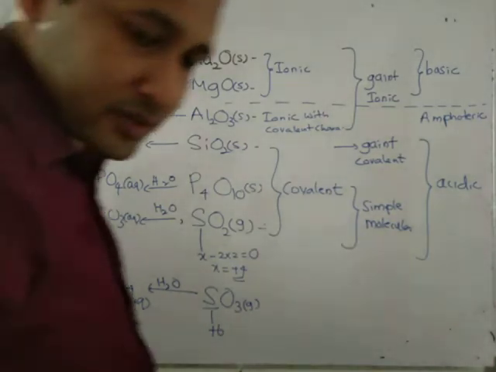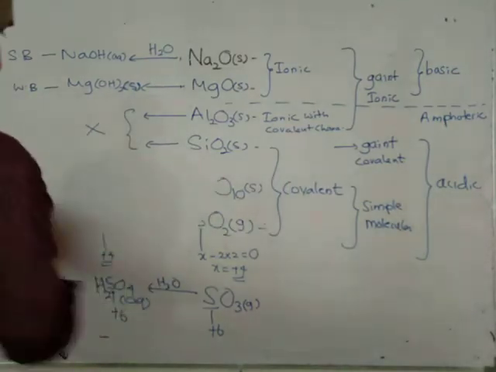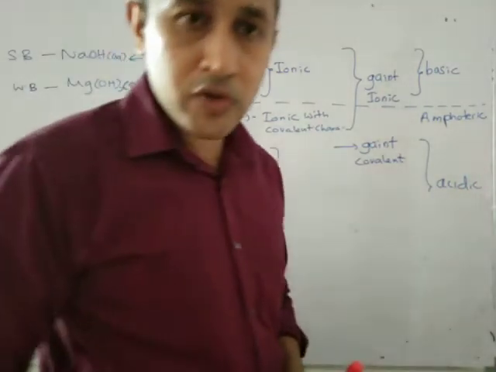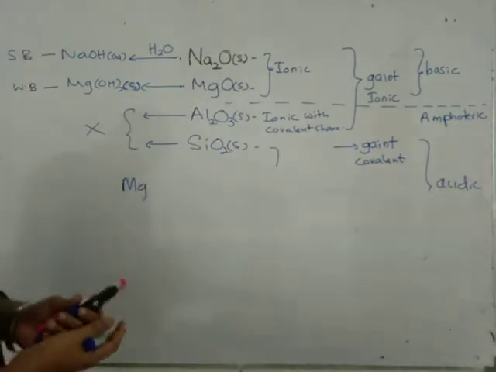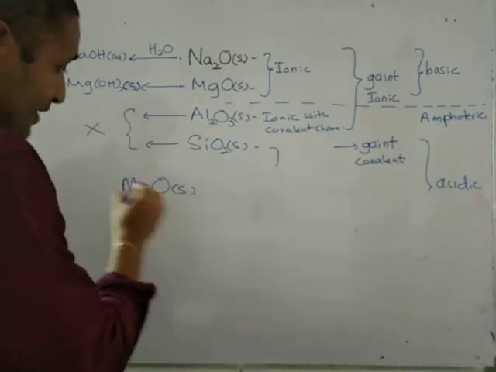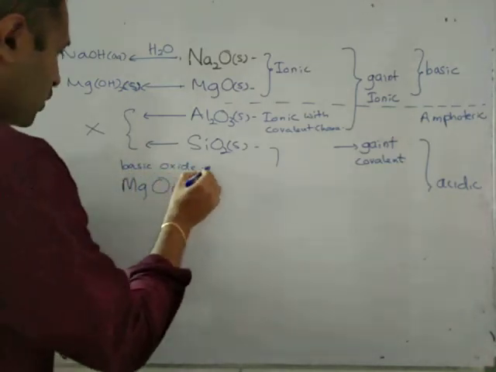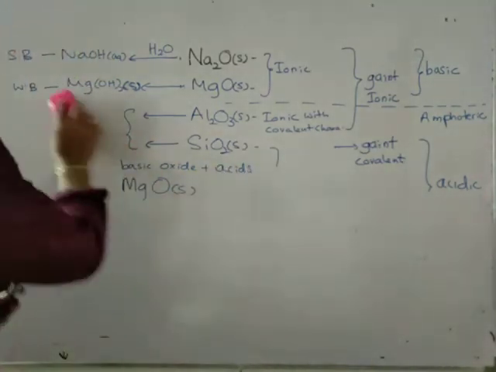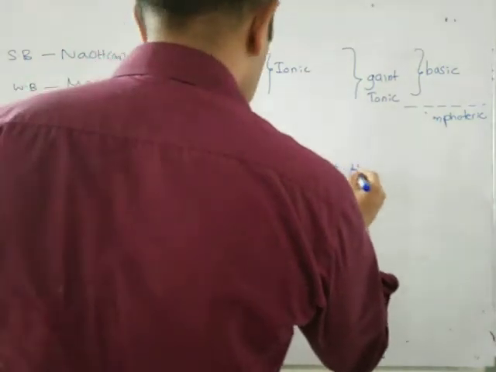Before going to the chlorides, you should know some reactions also relevant to these oxides. So what are those reactions? We have to learn 4 reactions. It means reactions of basic oxides with acids. If you take a basic oxide, it reacts with acids to form salt and water. You know this, salt and water.